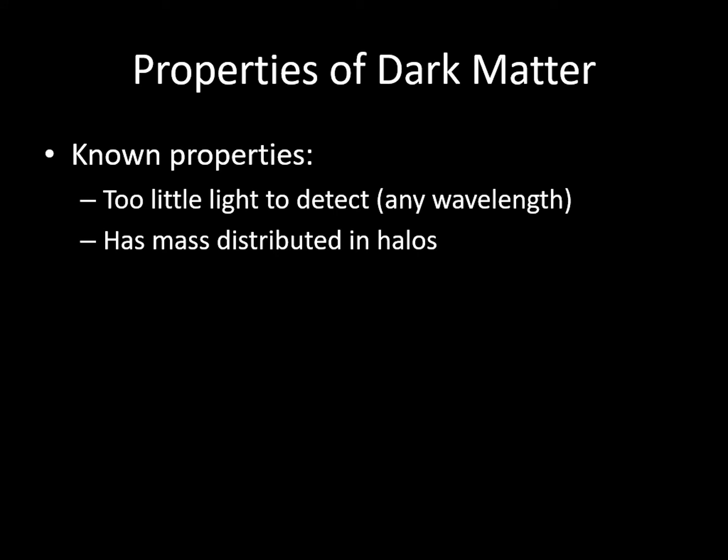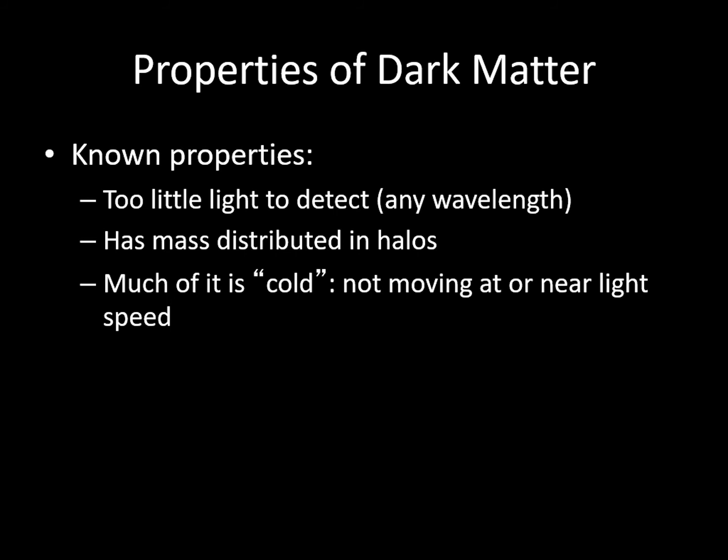It's not concentrated in the disks or bulges of galaxies, so it isn't distributed the way the stars in the galaxy are. It also seems that dark matter is, in a sense, cold, meaning that it doesn't move at close to the speed of light. We know that some things in the universe, like photons and neutrinos, do move at or close to the speed of light. If dark matter behaved this way, it wouldn't be concentrated in galaxies, but instead would be distributed much more evenly throughout the universe.